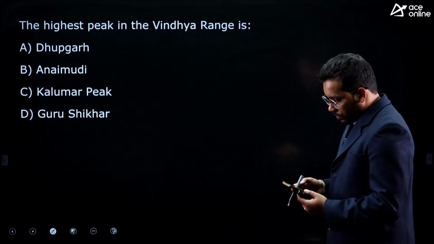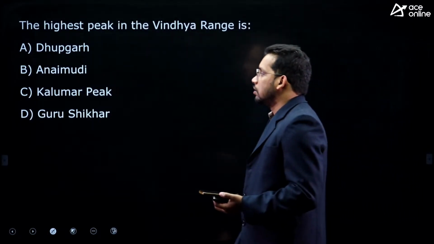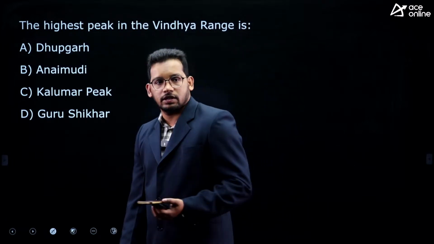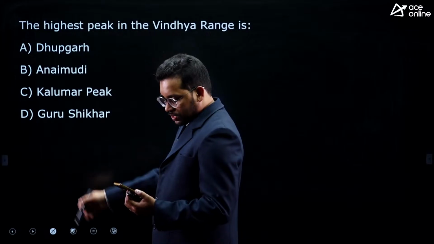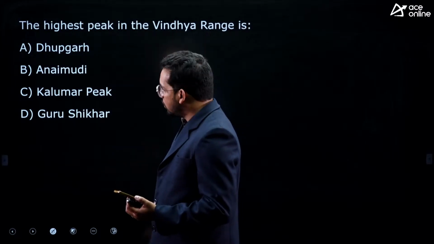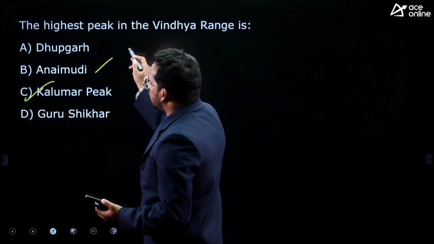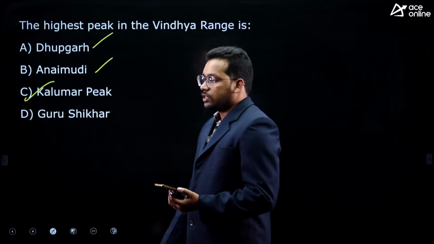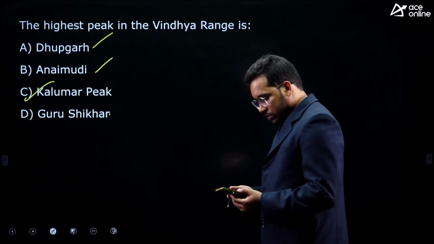Next one, easy question, the highest peak in Vindhya ranges. What is the highest peak in Vindhya ranges? You should answer, we have just discussed. Kalmar peak, C is the answer. Anaimudi in South India, Dhupgarh in Satpura, Gurushekar in Aravalis. So, a repeated question, Kalmar peak.